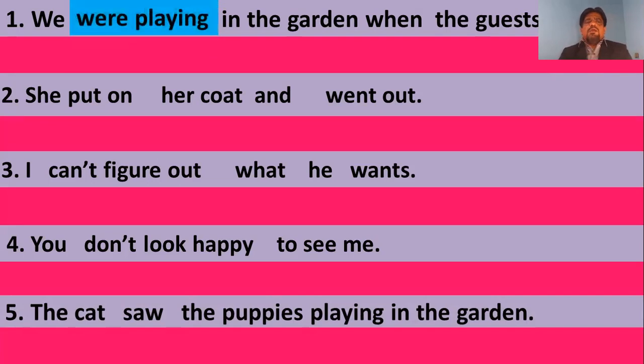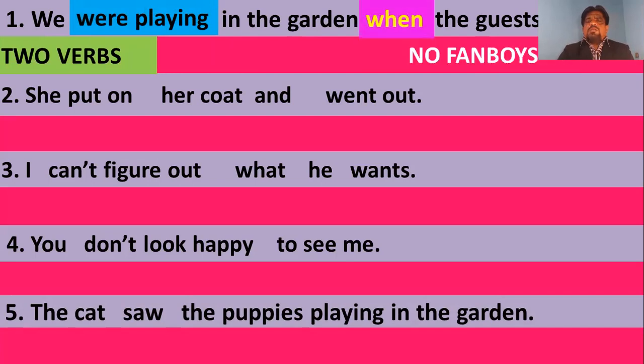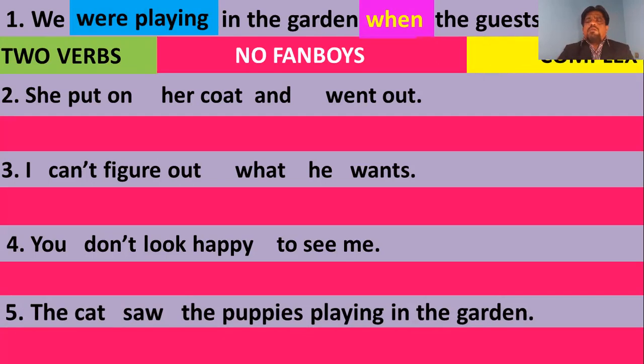The first one. How many verbs? Were playing is a verb, and then arrived. Two verbs. Since we have got two verbs, it is not a simple sentence. Next you will have to identify the conjunction. What is the conjunction? When is the conjunction used, and it is not a fanboys conjunction. Therefore, it is a complex sentence. You may be absolutely right.